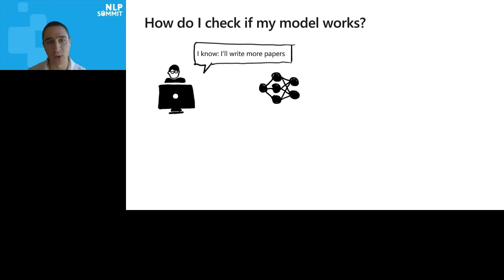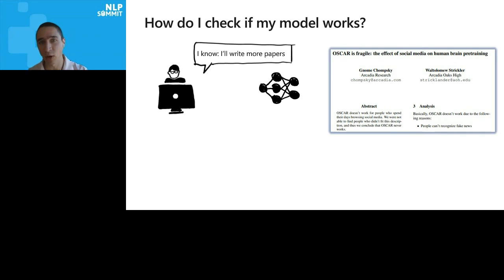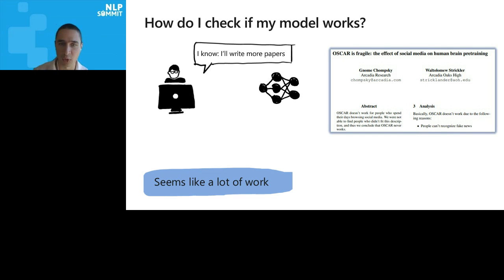So one approach that we as a community have taken, and I have done this myself, is to write more papers. So if I have a paper on Oscar, I write a follow-up paper saying, this is when Oscar works, this is when Oscar doesn't work. Here's in-depth analysis of Oscar. And this is great. This pushes the field forward and helps us build better models. But it doesn't really scale. It seems like a lot of work, and there's no way that everyone using NLP is going to be going around doing this level of analysis. And you still want to check how your model works.